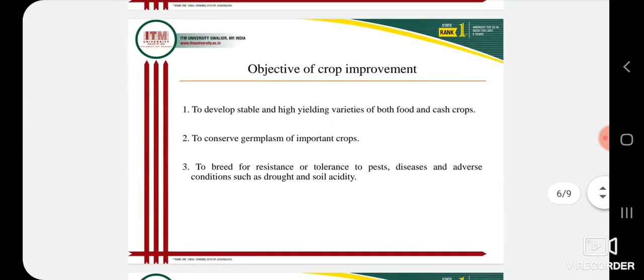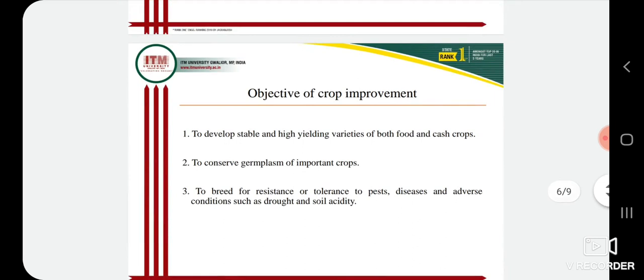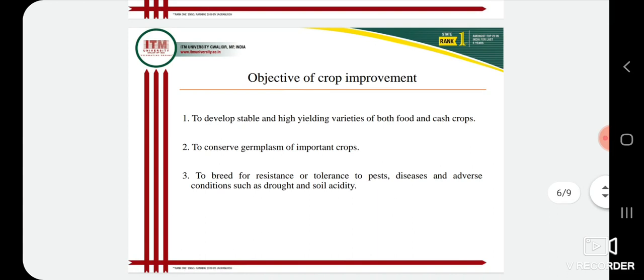Now, the objectives of crop improvement. What are the objectives of the subject which you are going to study? To develop stable and high yield. The first objective is to develop high yield varieties of both food and cash crops. Second is to conserve germplasm of important crops.